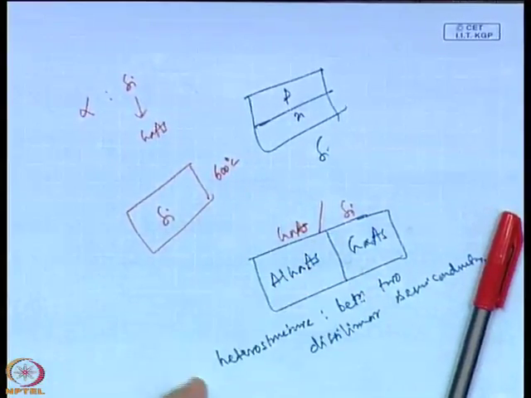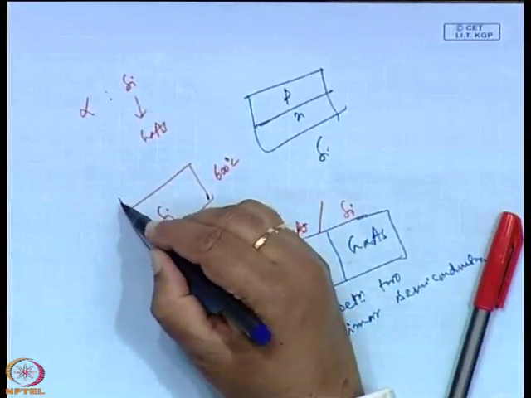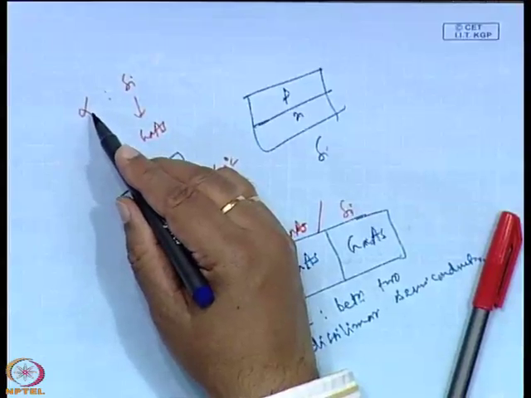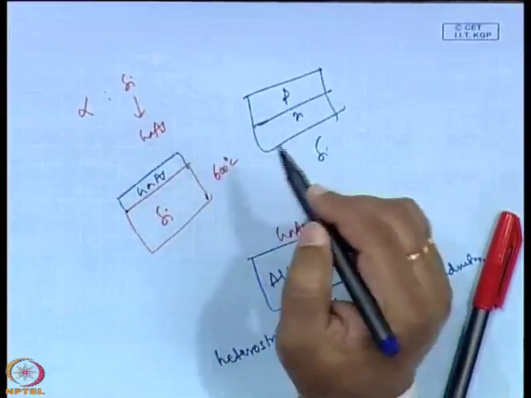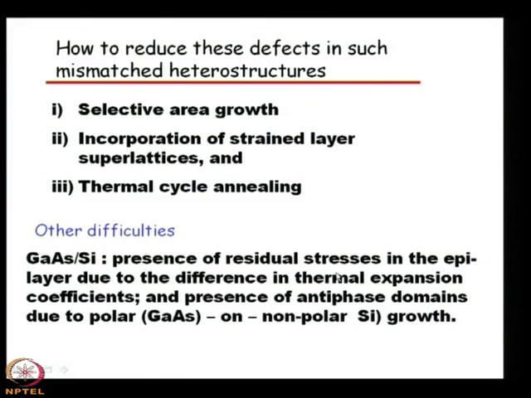at 600 degree centigrade, the expansion of silicon and the expansion of gallium arsenide will be different because of the difference in alpha, the thermal expansion coefficient. And then there will be residual stresses. Because of the stress, it can be compressive or other types of stresses, or there can be the presence of antiphase domains.